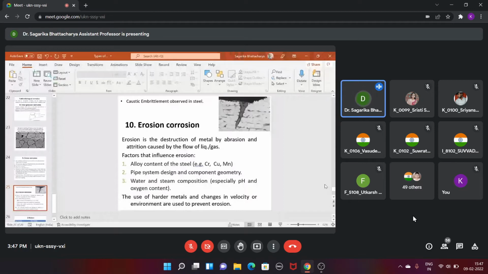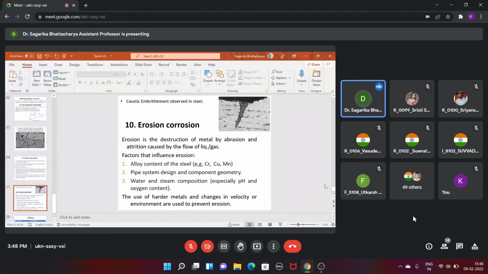Okay. Now, the last one is erosion corrosion, which normally happens by the velocity of the gas or liquid. Let us consider when we prepare steam, and from the steam we prepare electricity, right? The steam is continuously evaporating and continuously affecting the blades of the turbine.